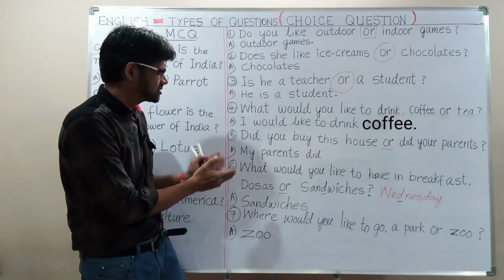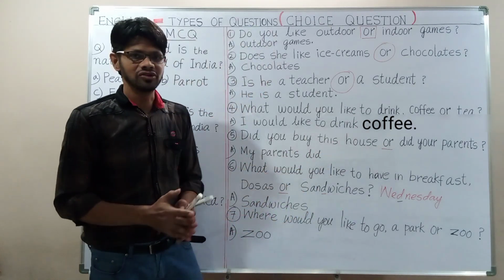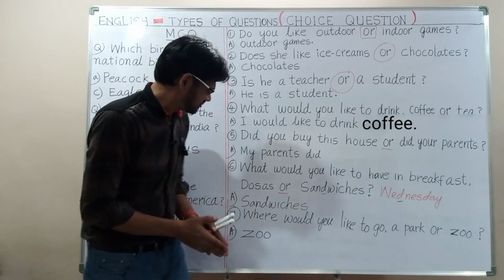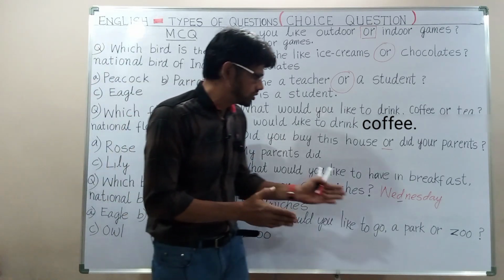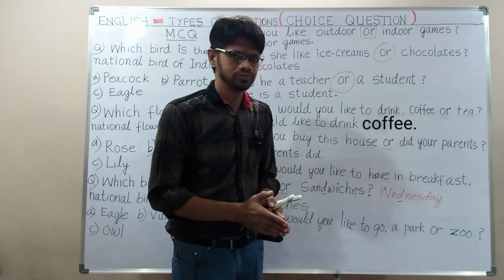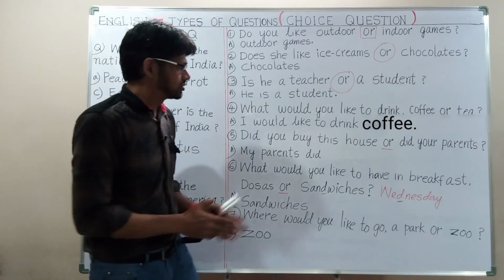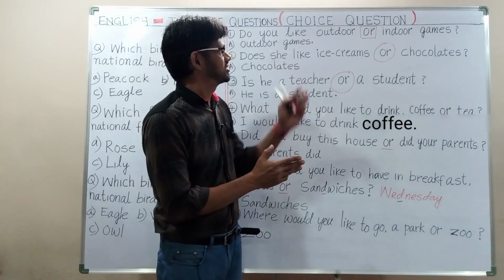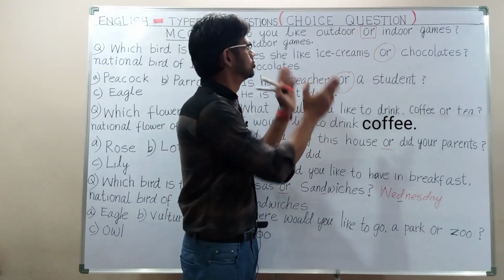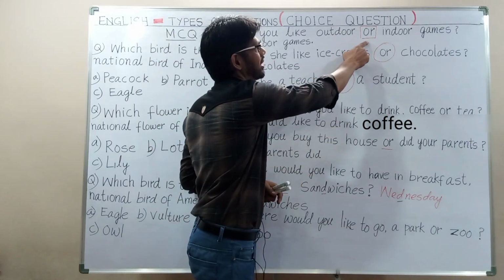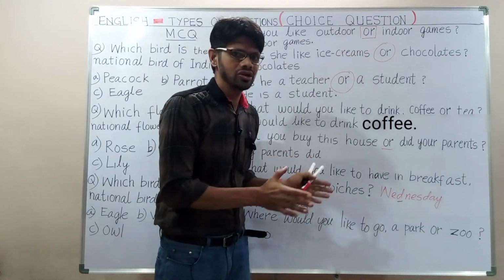So here, what is the question? What would you like to have in breakfast, dosas or sandwiches? The choice is sandwiches. Next one, where would you like to go, a park or a zoo? What is the answer? Of course, zoo. So these are choice questions. You can understand easily, choice questions are made up of two parts connected by the conjunction "or".